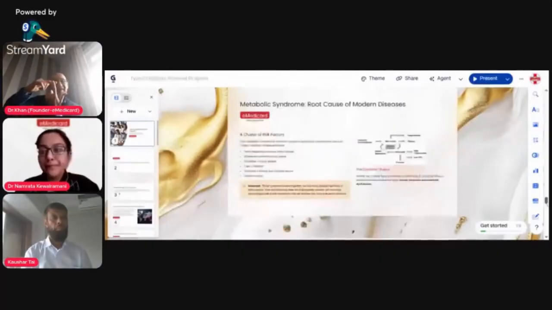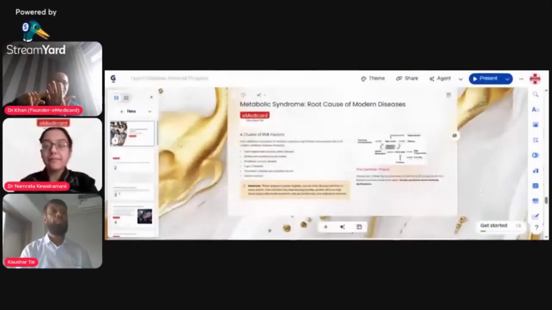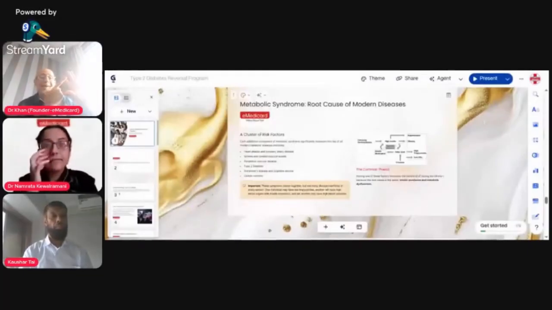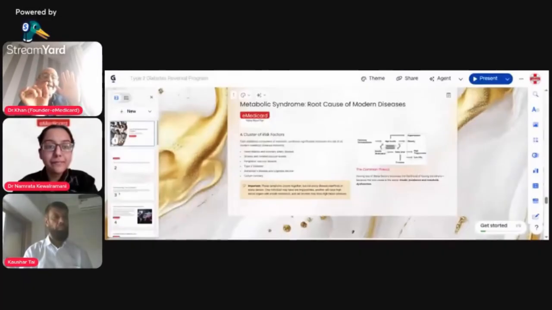You develop hypertension, you develop obesity, you get high triglycerides, low HDL, and high insulin. Because of this, we develop all of these metabolic syndromes. Again I repeat: type 2 diabetes, hypertension, lipid problems, then you have PCOS, then high triglycerides and obesity. These are all part of metabolic syndrome. Why are we developing them? Because of insulin resistance. And because of this cluster of metabolic issues, a lot of risk factors can develop. It increases the risk of modern metabolic diseases, like for example heart attacks, right? Because why?